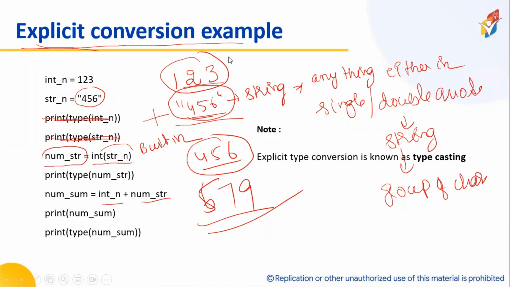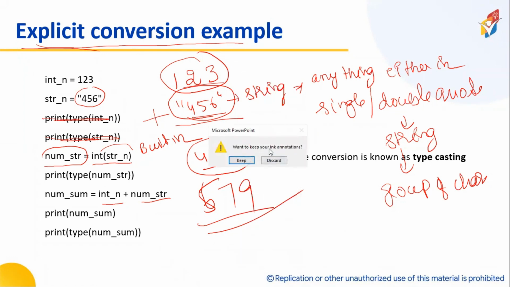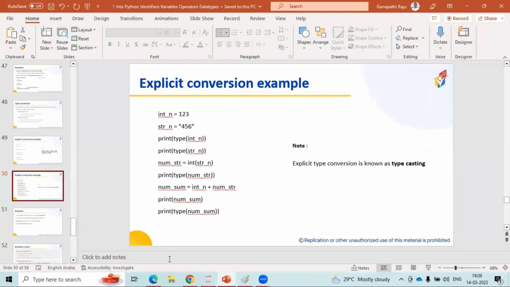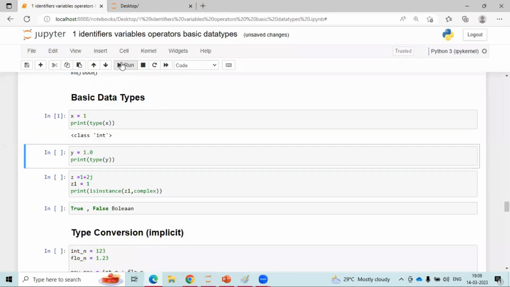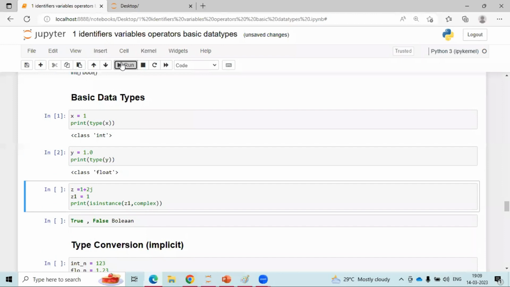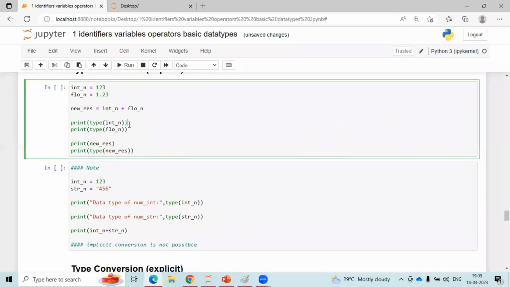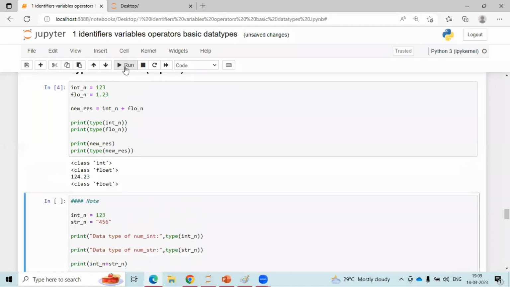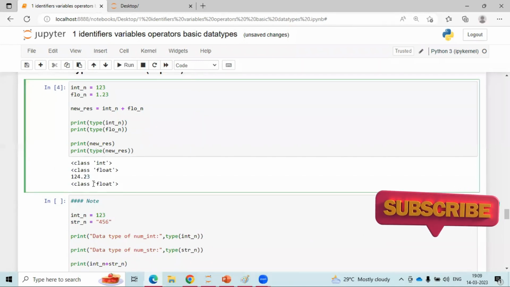Hello, any queries? Shall I go to Jupyter notebook to demonstrate? Look here. Now we are creating an object. We are getting 3 objects. Now let me go for type conversion. The simple example: 123, if I want to add to 1.23, the result is, look here, 124.23. Okay. Now the data type of the new output is float.